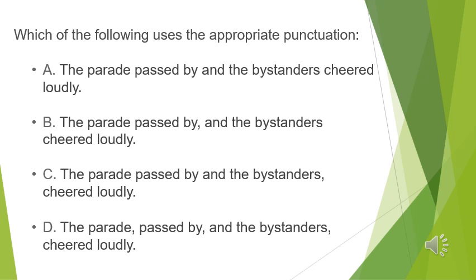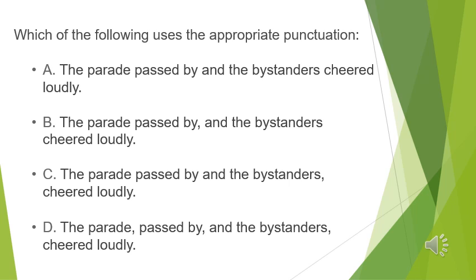Okay, let's move to the next question. Which of the following uses the appropriate punctuation? Look at the first sentence here. Number A, the parade passed by and the bystanders cheered loudly. Two independent clauses joined by a conjunction, a coordinator, and, but without a comma here. So it is not right.